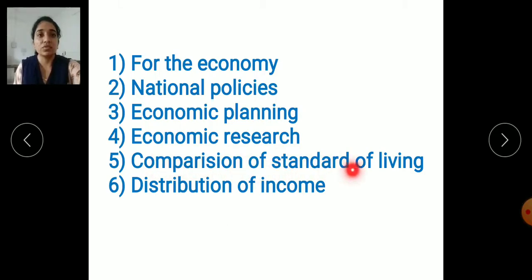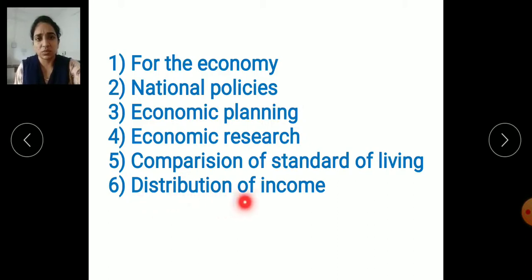Fifth one is comparison of standard of living. First of all, standard of living does not mean only wearing good clothes or just looking good, but standard of living means the education facility should be good, health facility should be good, proper nutrition should be there. That is known as the standard of living. So with the help of national income, a country's standard of living can be compared with the other country's standard of living. Take any two countries as an example, you can compare the standard of living of both the countries. So that is known as comparison of standard of living.